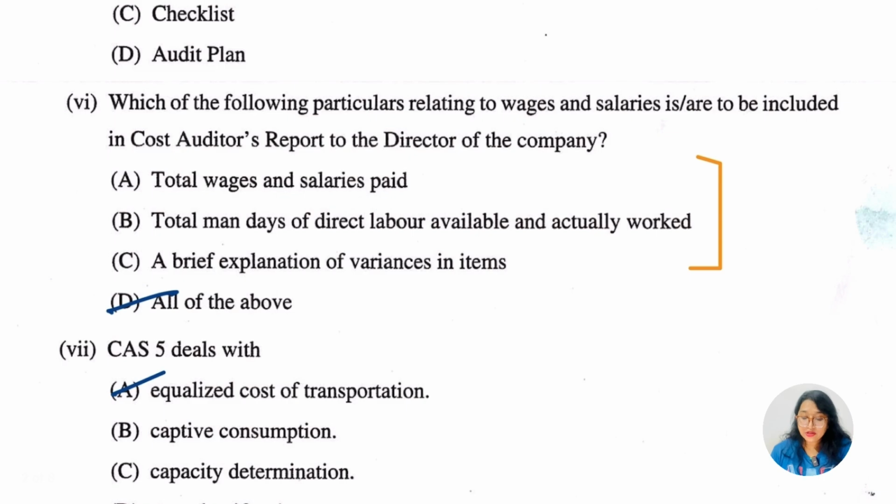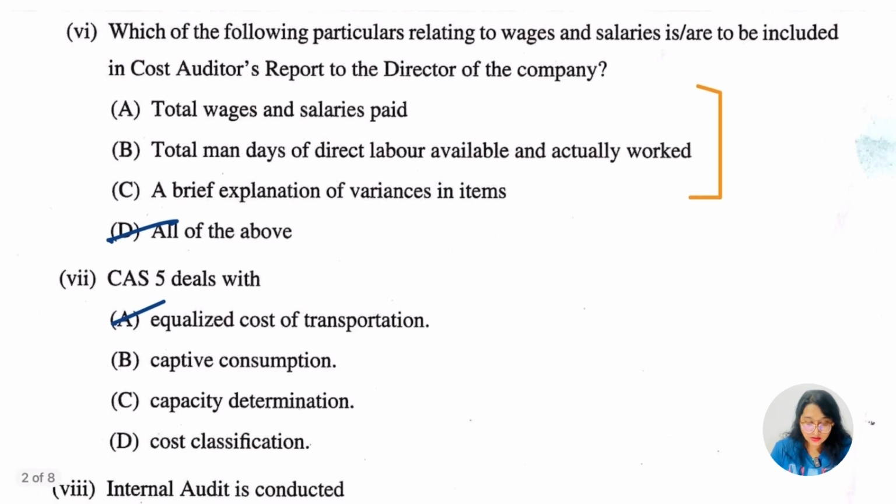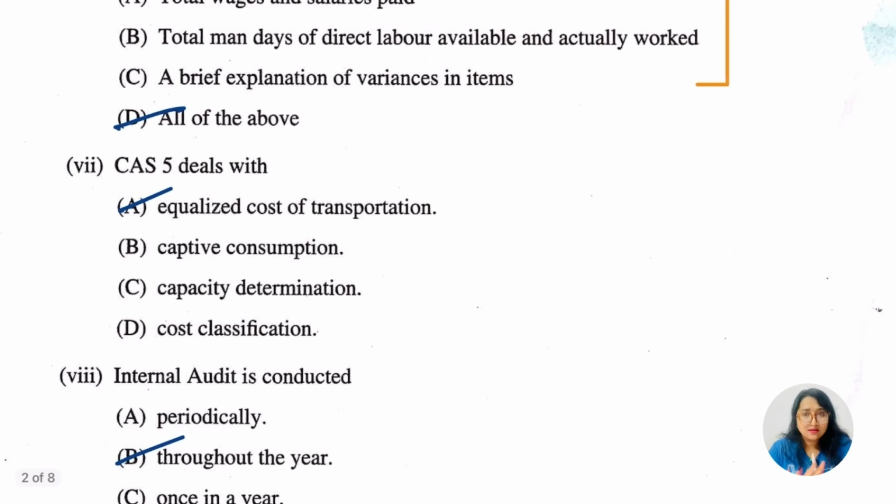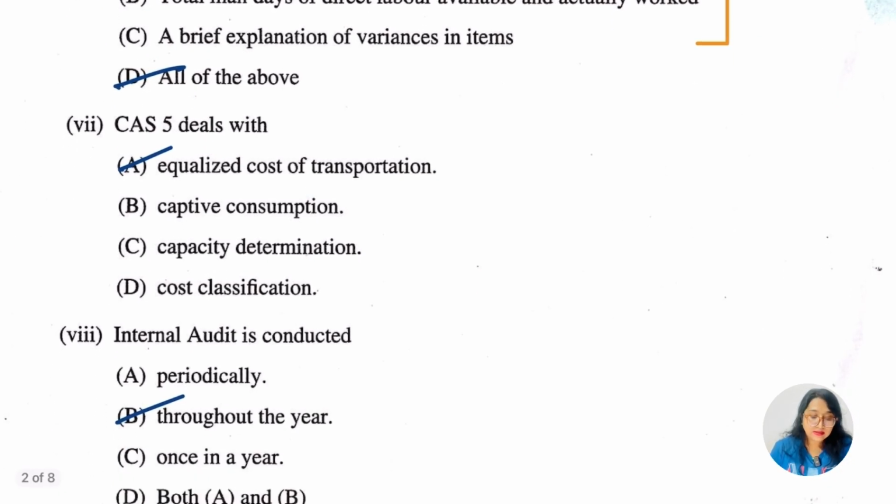Which of the following particulars relating to wages and salary are to be included in, basically all of the above is going to be the answer here. So it is part of these things. This was again the easiest one. Let's go for the seventh. CAS 5 deals with equalized cost of transportation. So a direct question came.